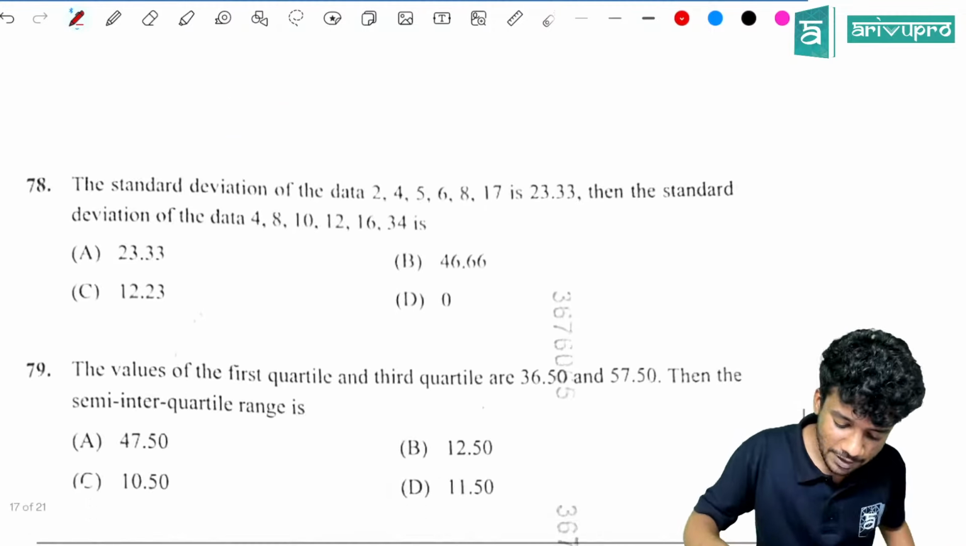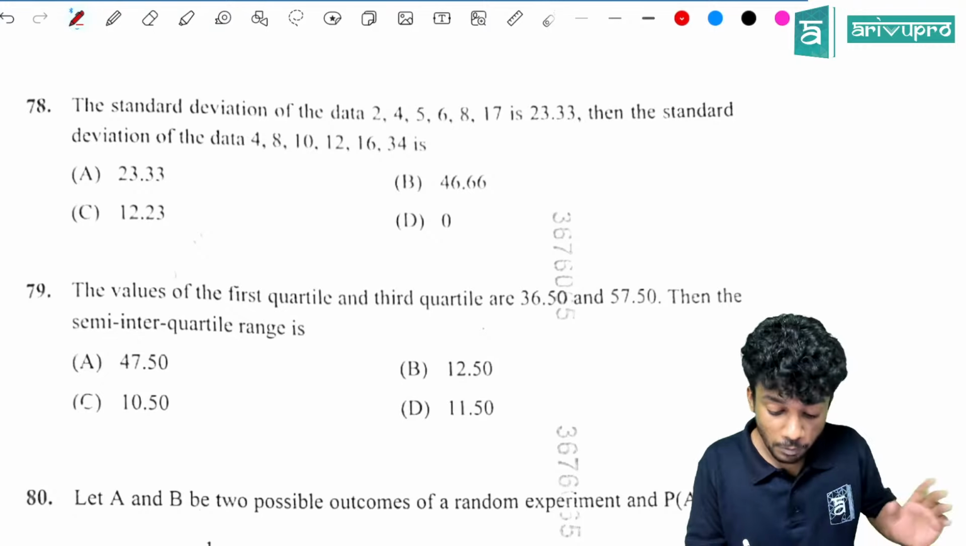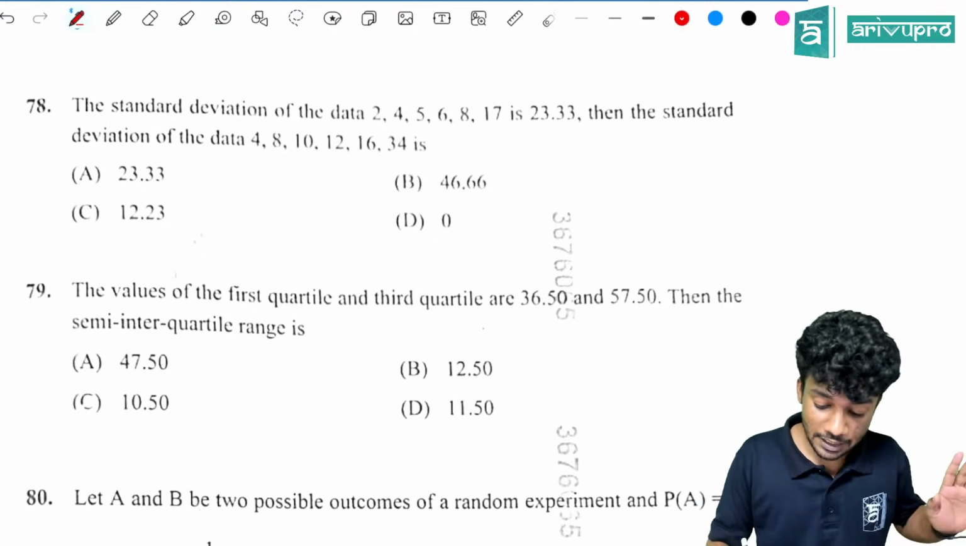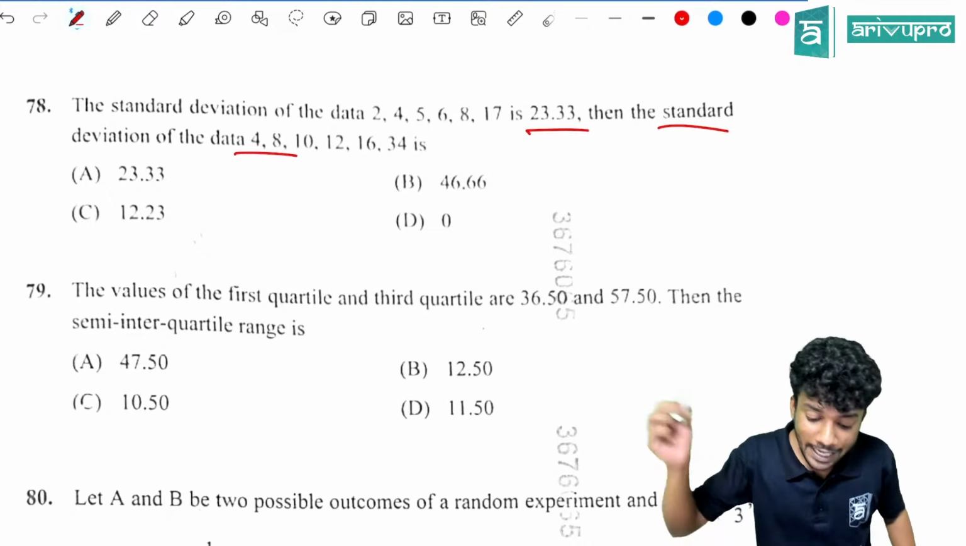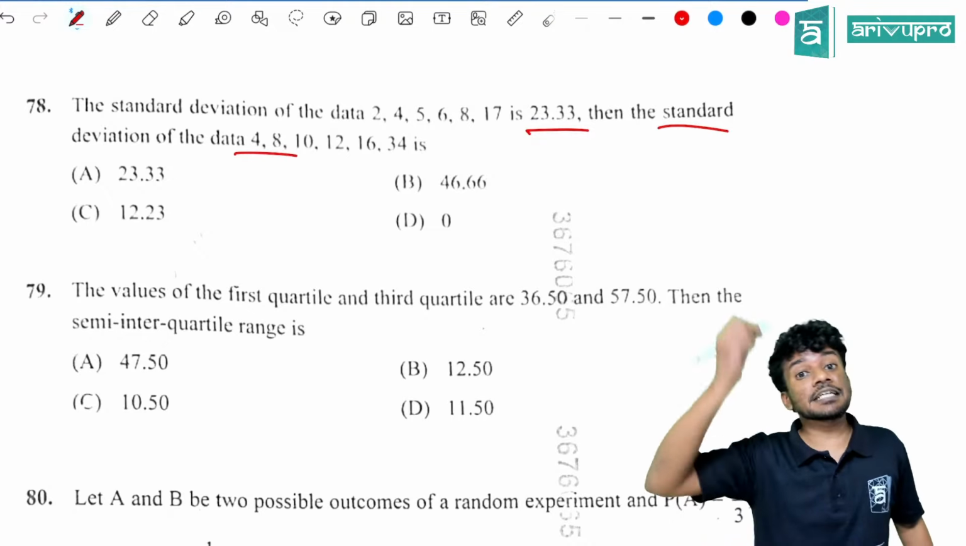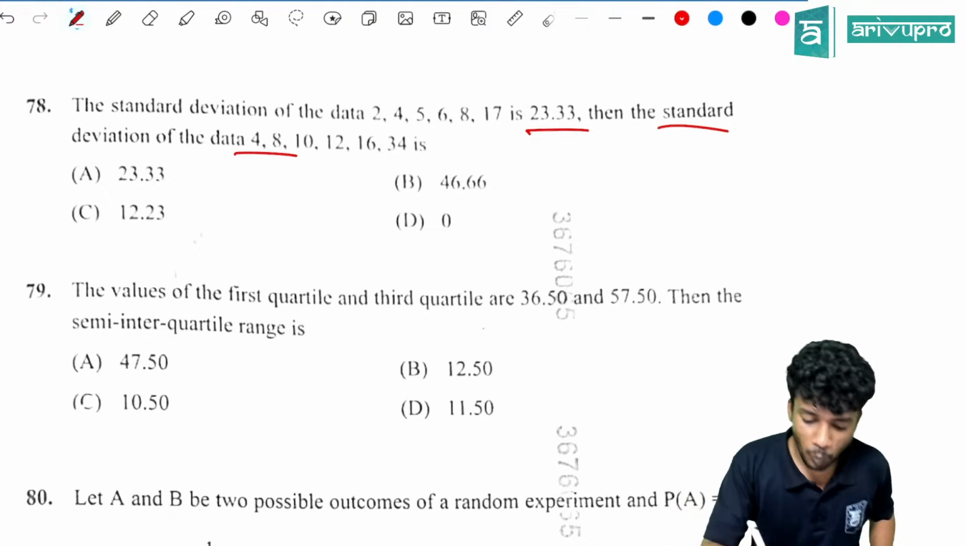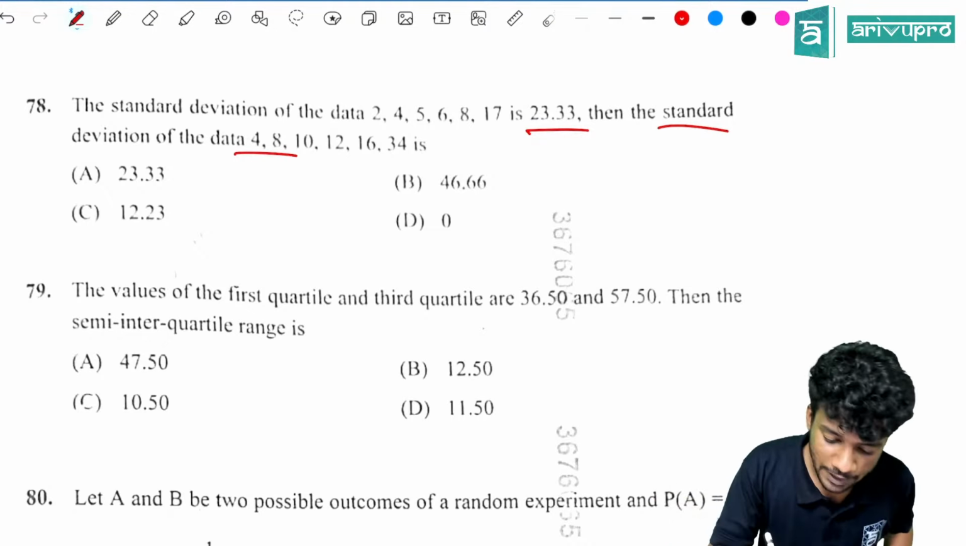Then the next question is direct, if you know the concept. What is the question? The standard deviation of data 2, 4, 8, 2, 4, 5, 6, 8, 17 is 23.33. Then the standard deviation of 4, 8, 10, 12, 16, 34 is dash. So what is happening? 2 is becoming 4. 4 is becoming 8. So it is becoming 2 times. That means the standard deviation also will become 2 times. That is